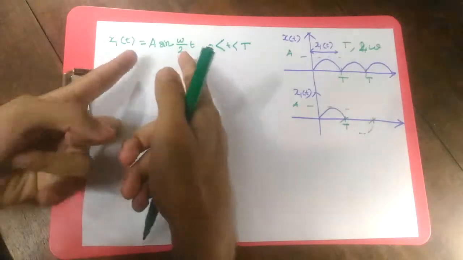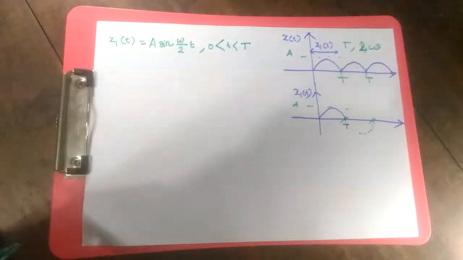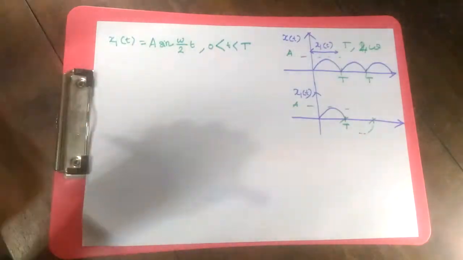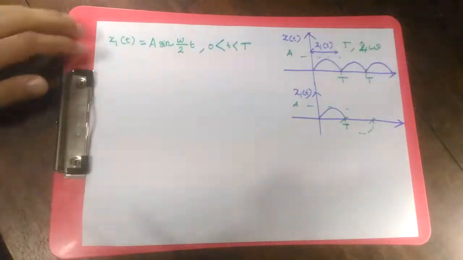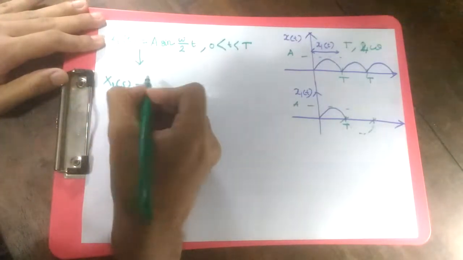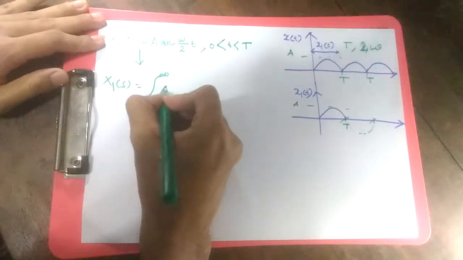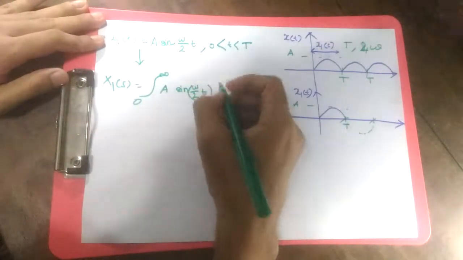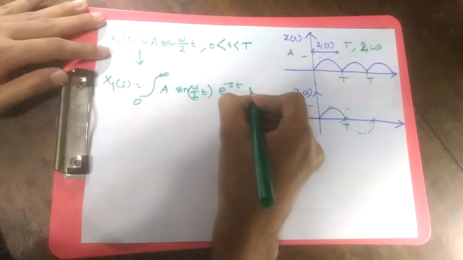So this is the form which we want, because we want to do the integration in sines. If we convert it to exponentials, we can take it to Euler and so on. So what's the Laplace transformation? It's the integral from 0 to infinity of A sine of omega by 2 t, e to the power minus st dt.